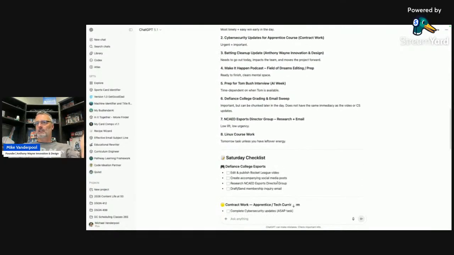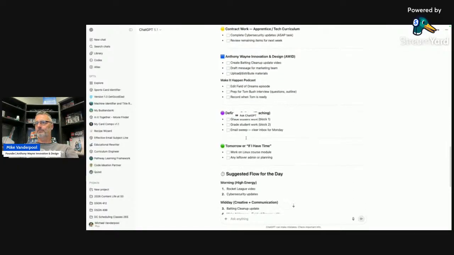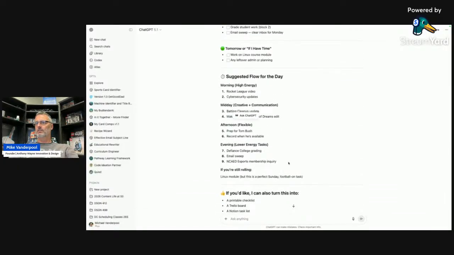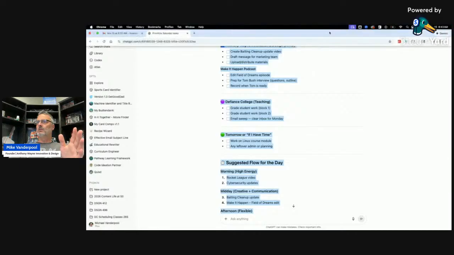So here's my checklist. Oh my goodness, look at this beautiful thing. And what I'm actually going to do now is I can come in here. Oh, and it gave me a suggested workflow. Let's go. I like this, right? Based it on the morning is high energy, midday creative, afternoon is a little flexible, and evening some low energy tasks. Okay, sweet. I like that. So now what I'm going to do is I will go ahead and open up Google Drive.